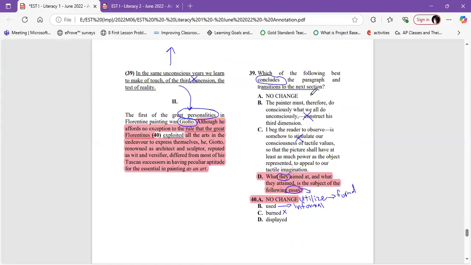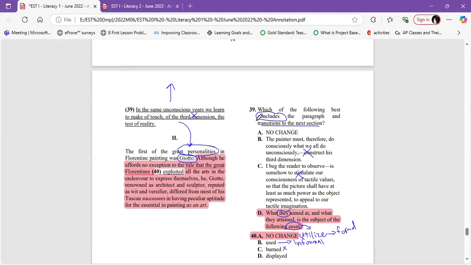Which of the following best concludes the paragraph and transitions to the next section? Thank you again. It's topic, transition, and conclusion sentences.